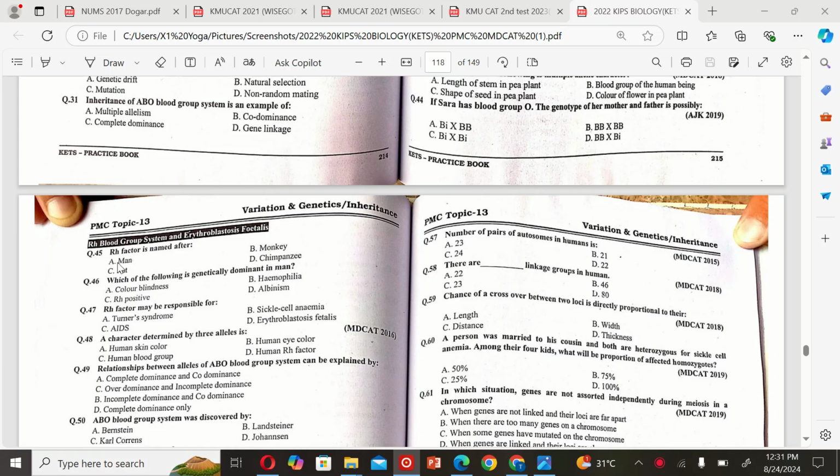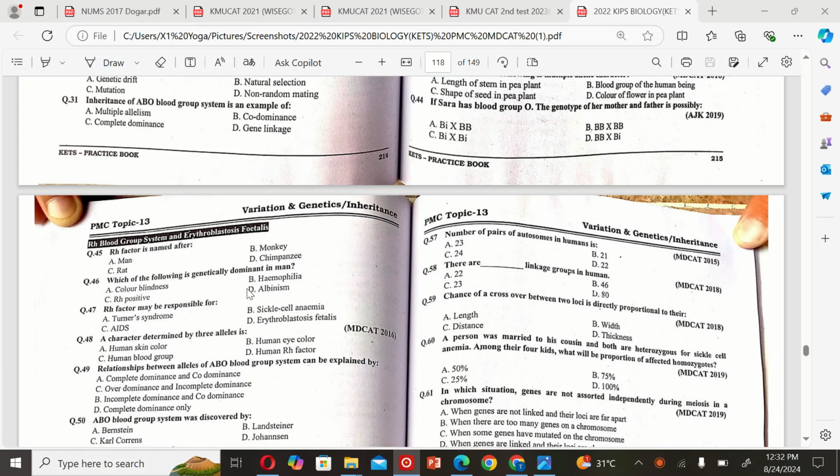Let's get started. So the first MCQ is: Rh factor is named after A. Man, B. Monkey, C. Rat, and D. Chimpanzee. So the correct option is B. Monkey.